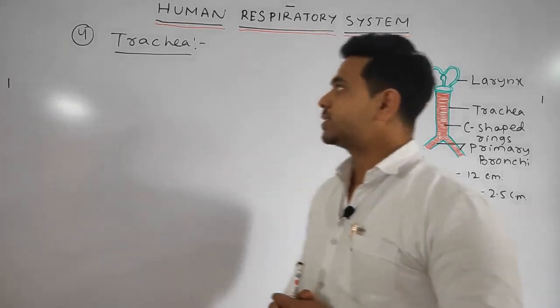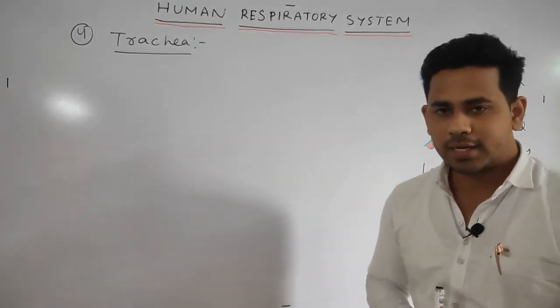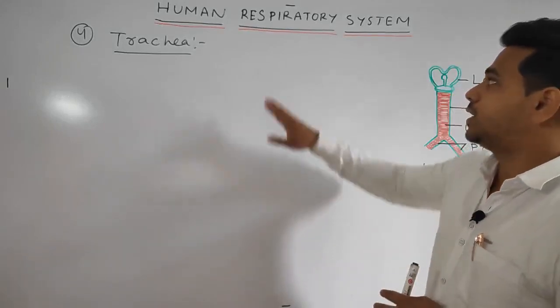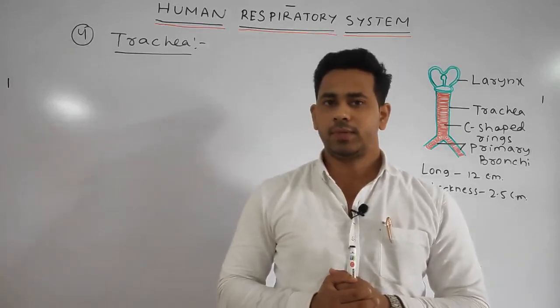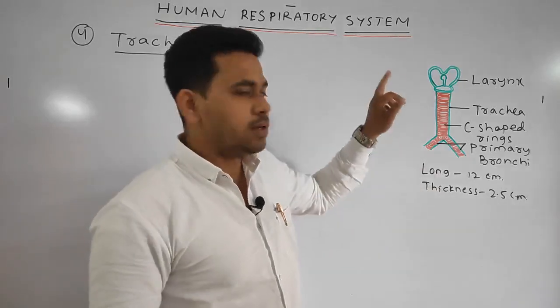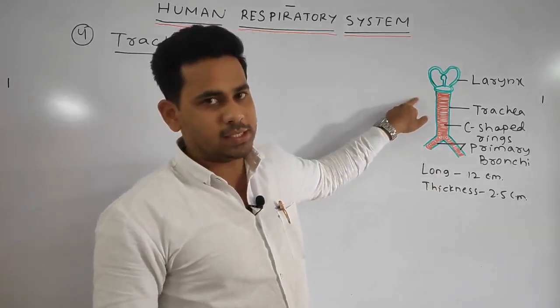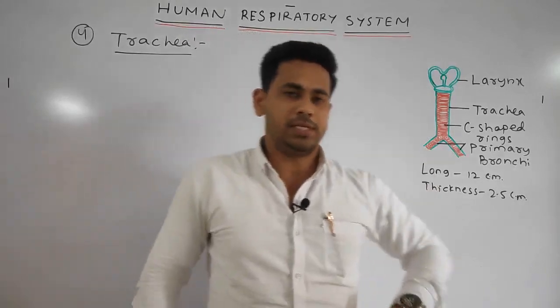Today we discuss the next part associated with the human respiratory system, that is the trachea. As we discussed, below the larynx the trachea is present.